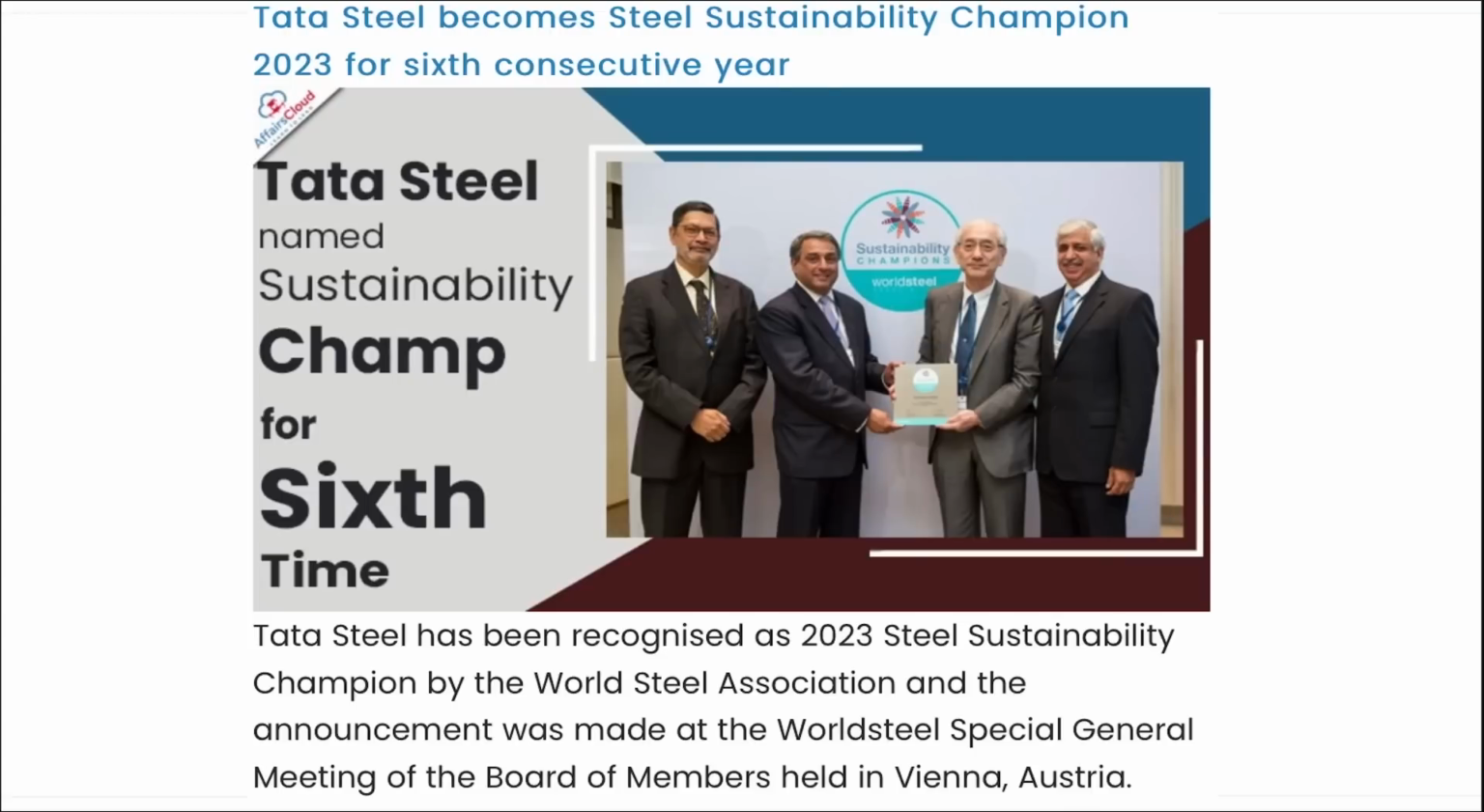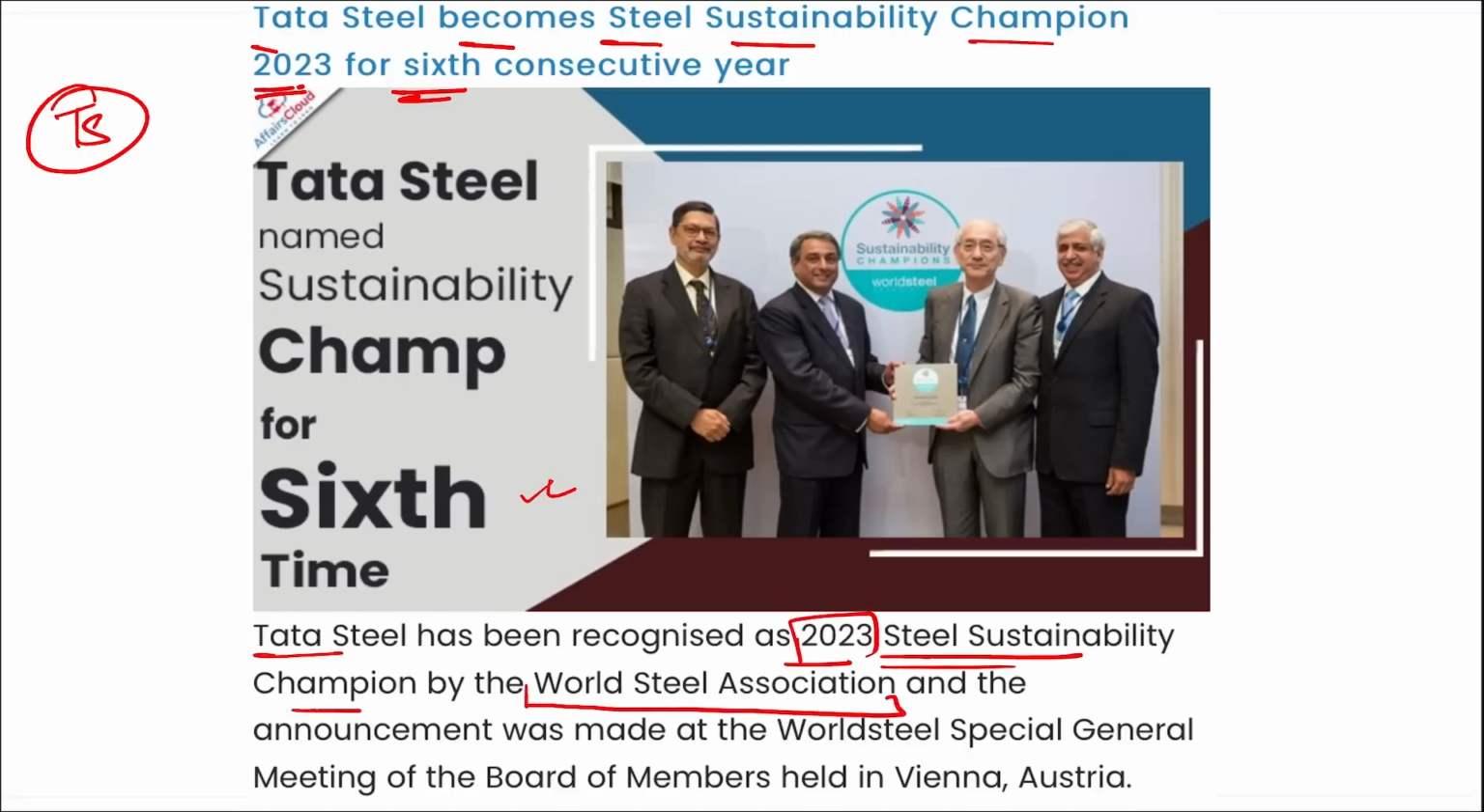Next is Tata Steel becomes Steel Sustainability Champion for 2023, and this is for the sixth consecutive year. I repeat, Tata Steel became the Steel Sustainability Champion for 2023, and this is for the sixth consecutive time. Tata Steel has been recognized as the 2023 Steel Sustainability Champion by World Steel Association. So the question can be asked that the title of the Sustainability Champion for the sixth time was given to Tata Steel by whom? By World Steel Association, right?